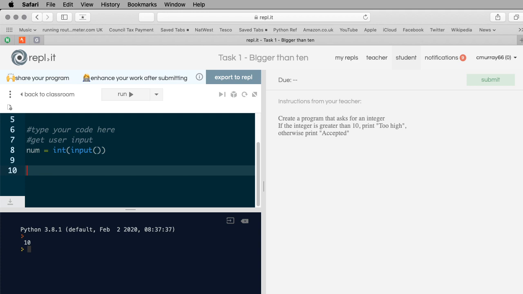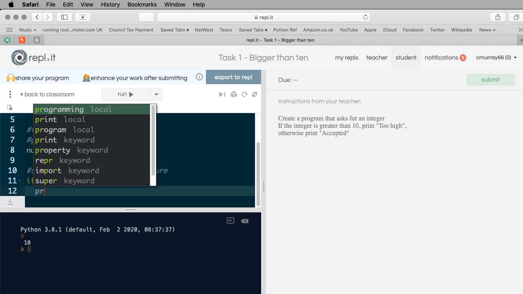So here I've got an if statement, and this if statement is a selection, remember, the selection programming structure. That means it might run a bit of code, it might not, depending upon whether the test is true or false. So what's the test? If num is greater than 10, so greater than is that symbol there, and 10, and then the colon. So if it's greater than 10, print too high.